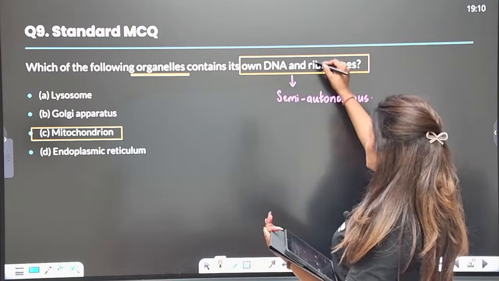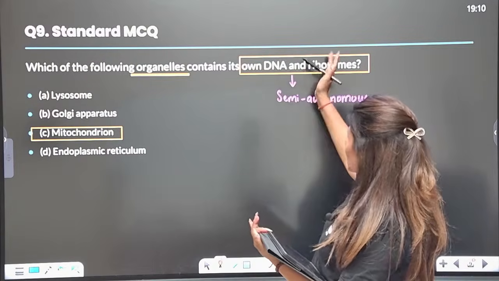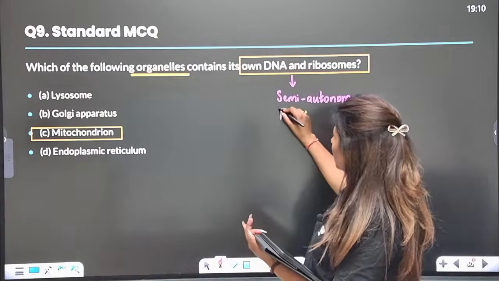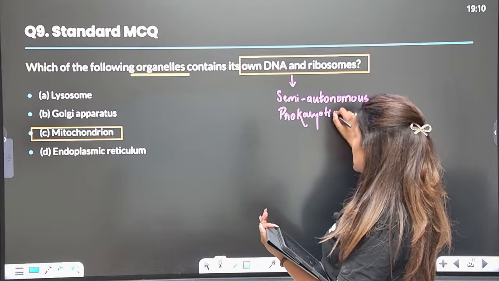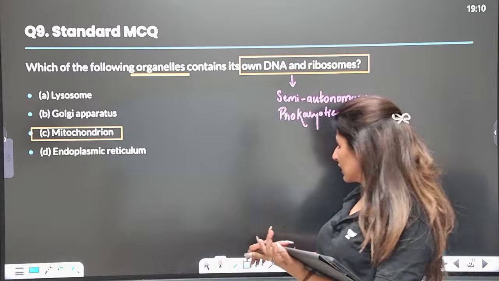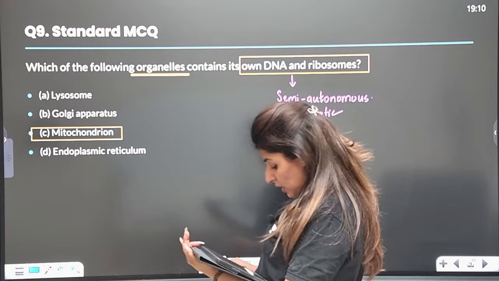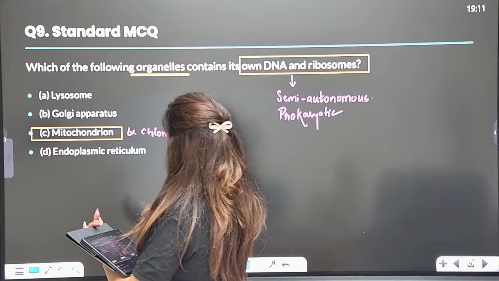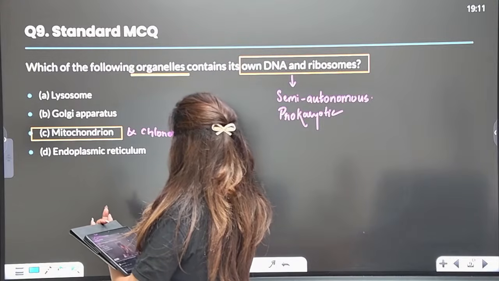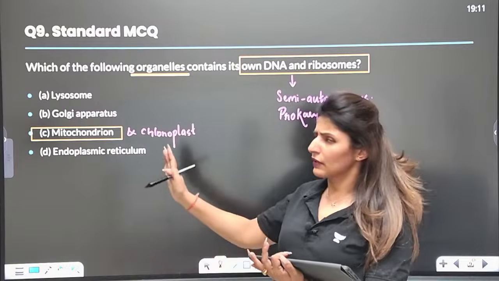Absolutely, Richard. These both are prokaryotic in nature. Excellent. We have discussed this and written this point already in class. What is the other structure? The other structure is chloroplast. Very good. Chloroplast can also be the answer here if given in the options.